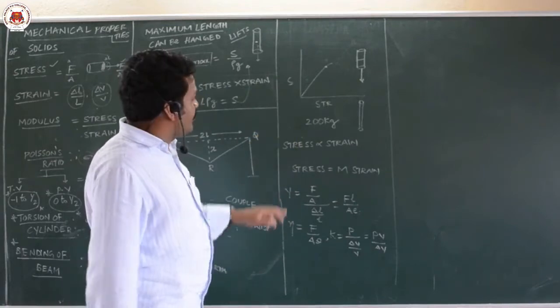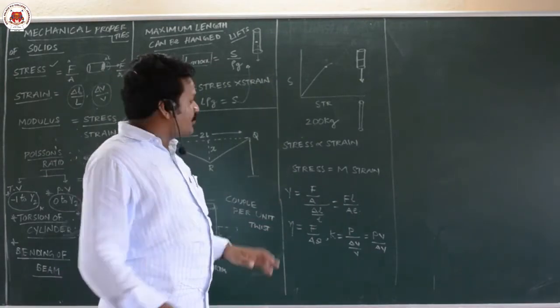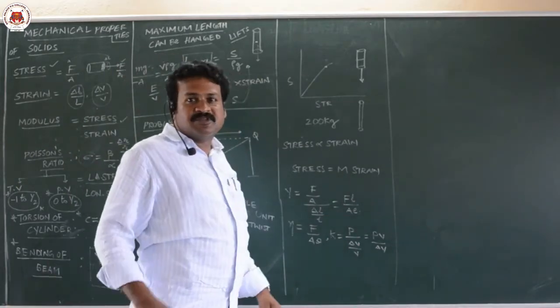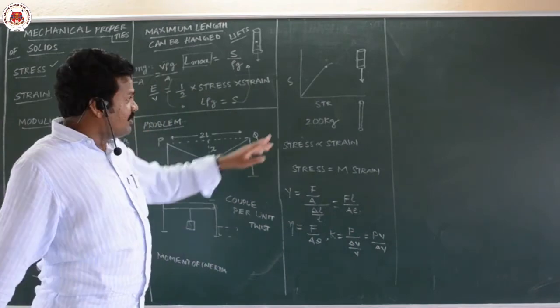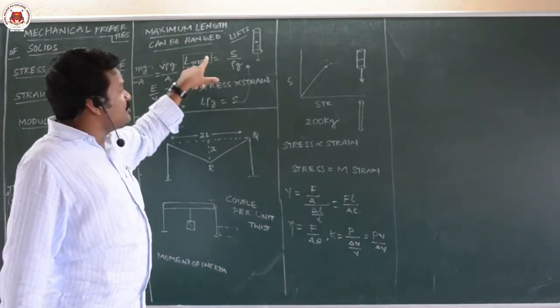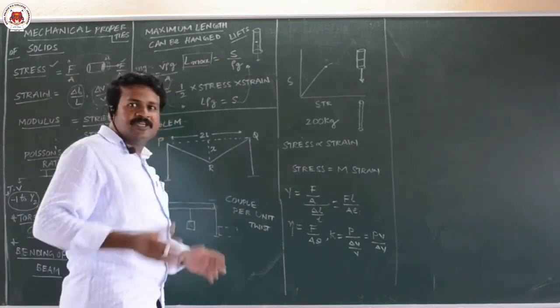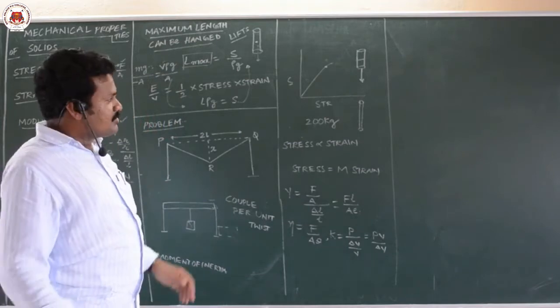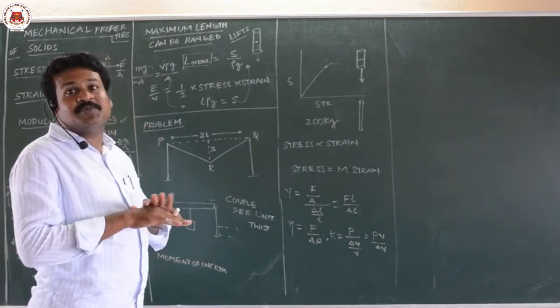Because that will be the breaking stress of that wire. If you cross 201, there are chances that lift wires may break. They calculate that using this formula only. By using this formula, they calculate how much weight we can keep inside a lift. So if you cross that, there is a possibility that lift wires may break.